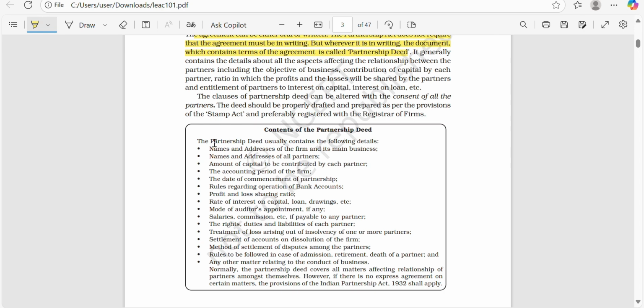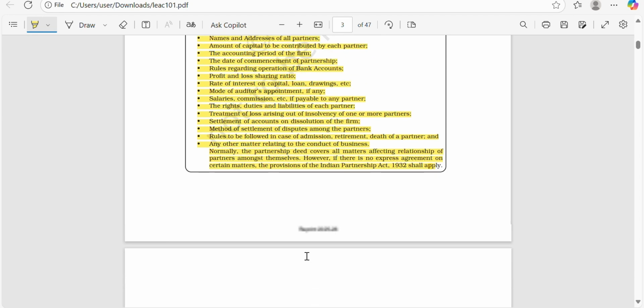And these are the contents of the partnership deed. You can just quickly remember 2-3 contents for the examination purpose. This is not much important, just quickly go through the contents. Okay, name and address of the firm, name and address of the partners, amount of capital, accounting period, date of commencement of business, the partnership form, bank account, profit and loss ratio, rate of interest, auditor appointment, salaries, rights and duties. So all these are the contents of the partnership deed.